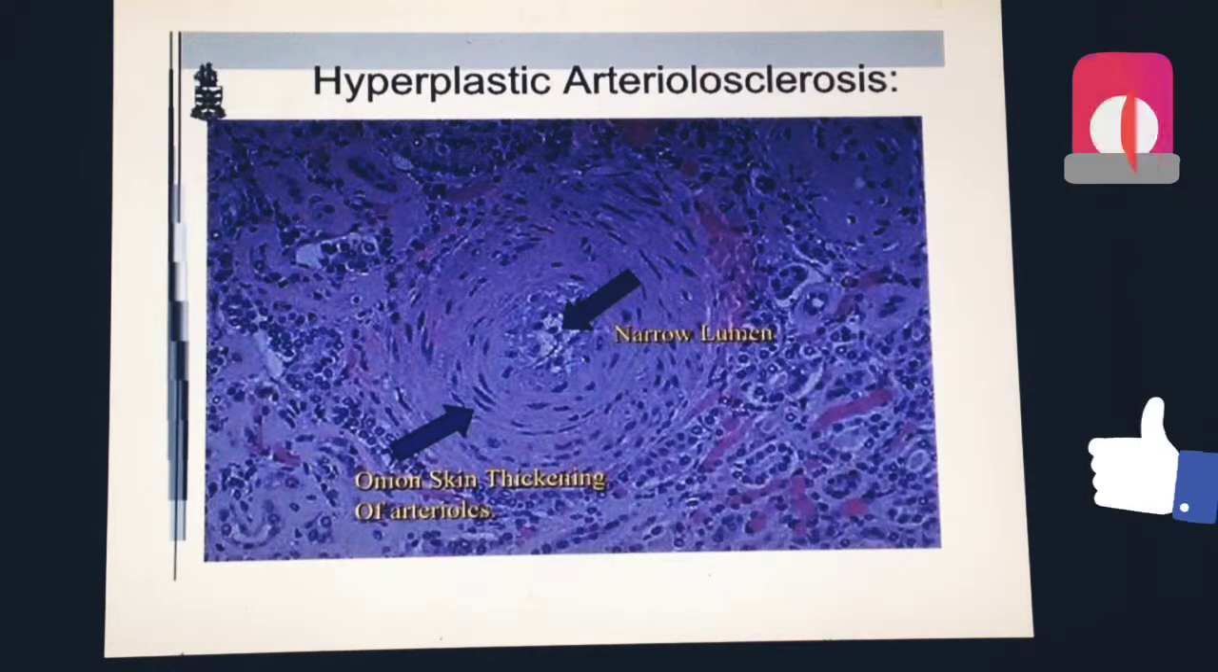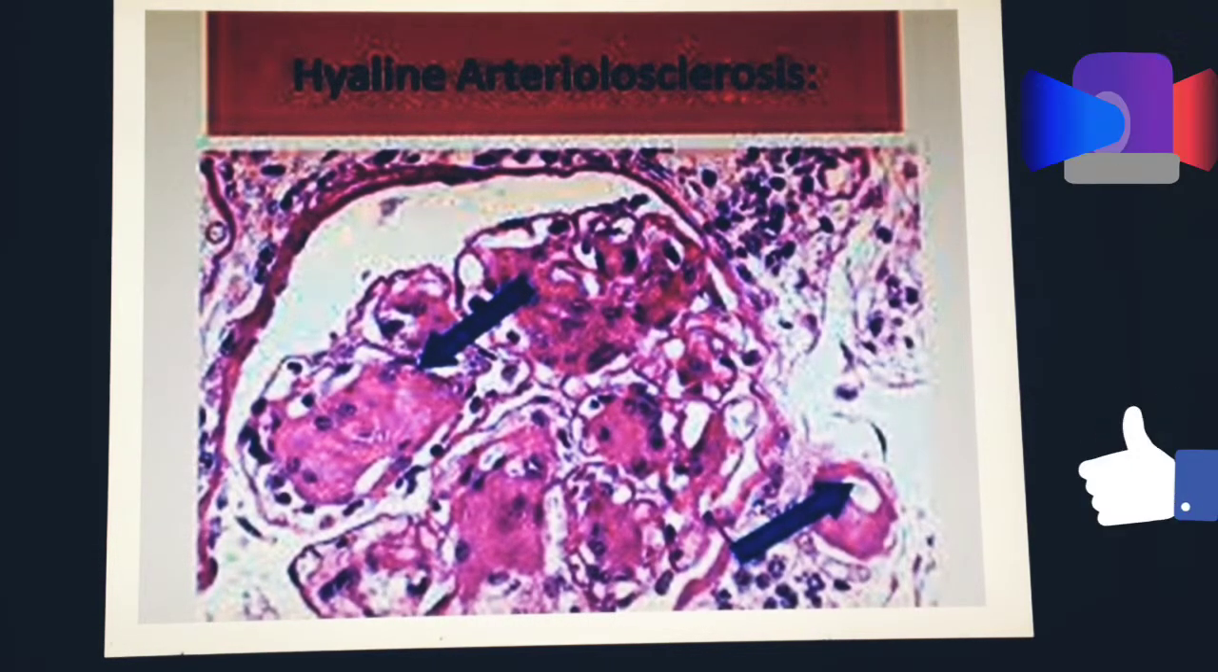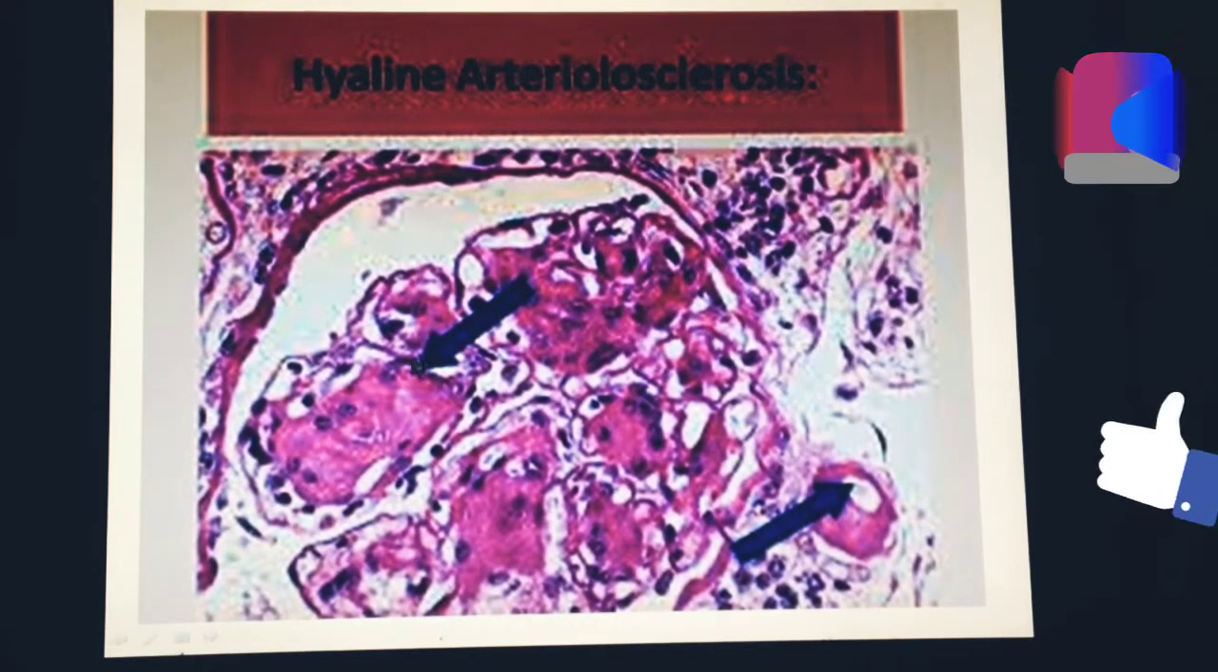Then is hyperplastic arteriolosclerosis. This refers to typical arteriosclerosis that affects the large and the medium-sized arteries. Next is hyaline arteriolosclerosis. This is due to the deposition of hyaline in the arterioles, hence resulting in hyaline arteriolosclerosis. This condition only affects the small arterioles and arteries. In this picture, we can see the nephron, which is considered as a small arteriole.